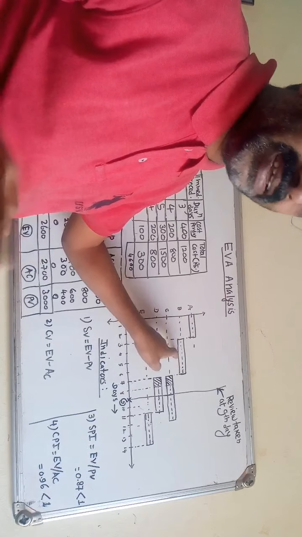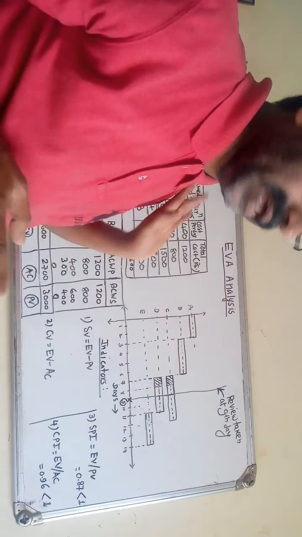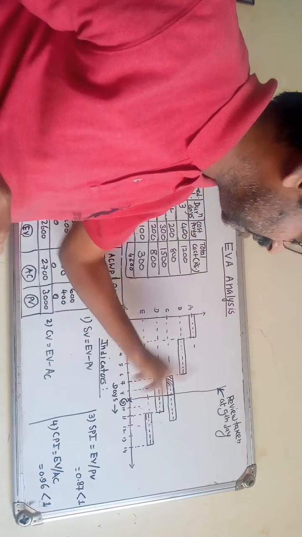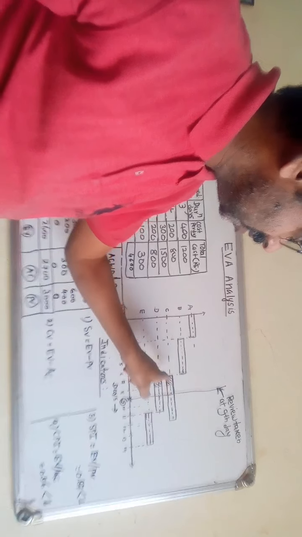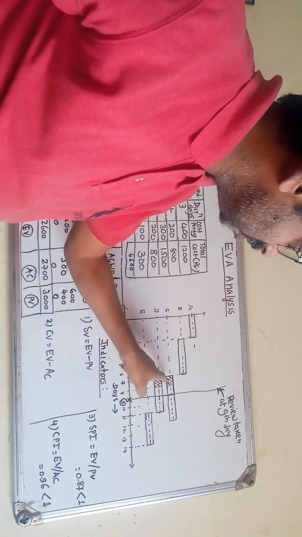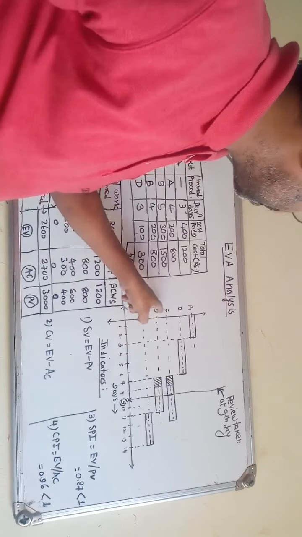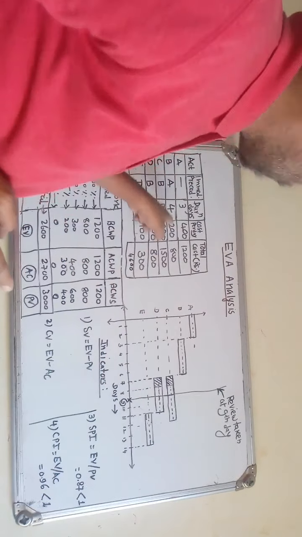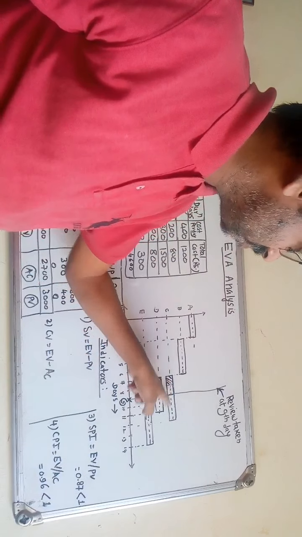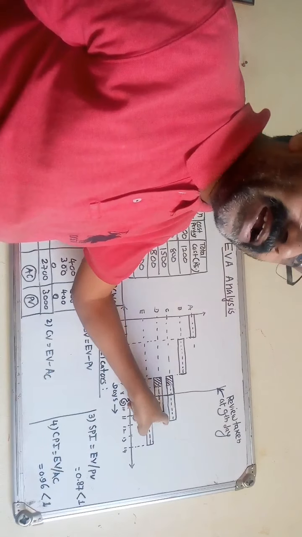If you see activity C, only 1 day of work is completed, right? Activity C requires 5 days to complete, meaning it will be 100% complete after the 5th day.